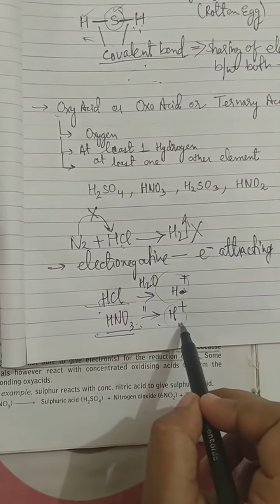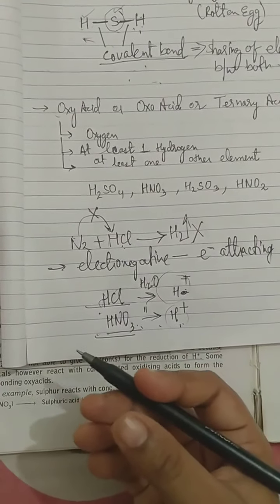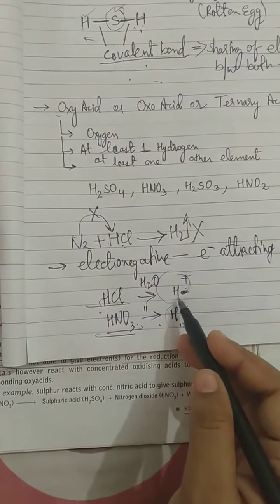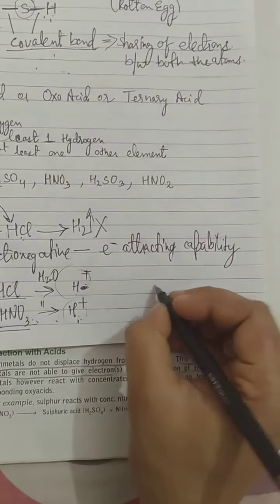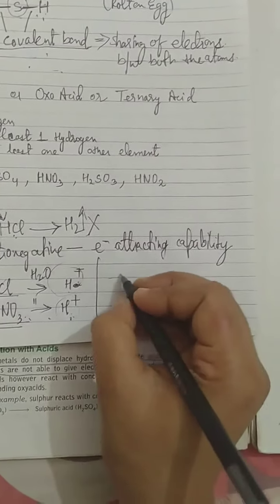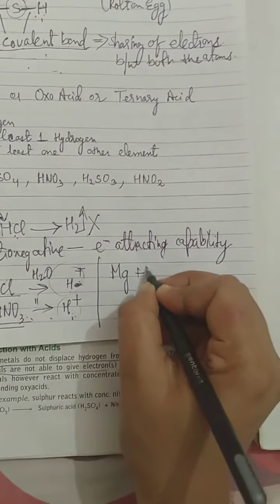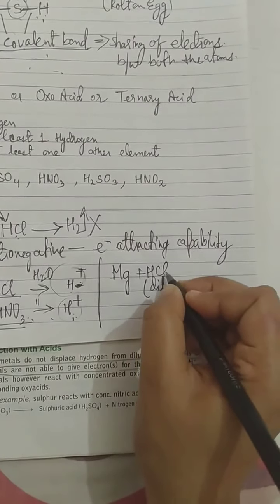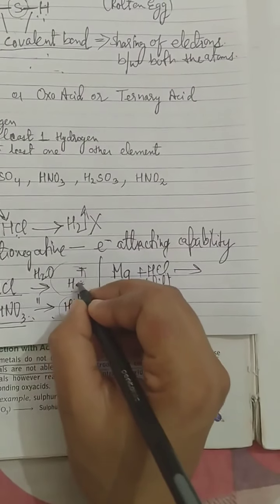So if the diluted acid is taken, that diluted acid already contains this H+ ion. And if H+ ion is there in the solution and you are adding one metal to it, just imagine you are taking one diluted acid, and suppose I am taking magnesium and dilute hydrochloric acid. So in this hydrochloric acid, what is present? H+ ions are there.